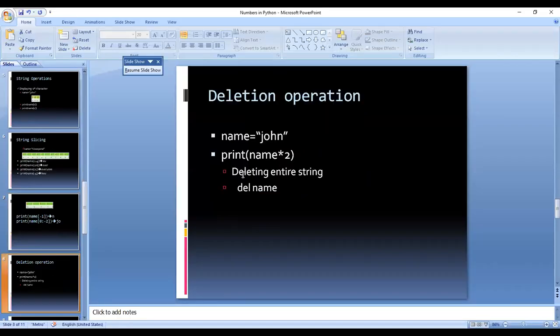Now, another operator is the delete operator. If you want to delete the string, we can directly write delete name. And if you want to repeat any string twice by using the print statement, I can directly write the print statement.